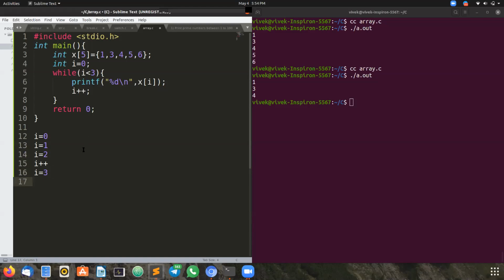When the I value is 3, it checks: is 3 less than 3? No, it is equal. 3 is equal to 3. So false. There the loop breaks. And this is the third index position, 5. We did not get that in the output because we did not enter the loop.